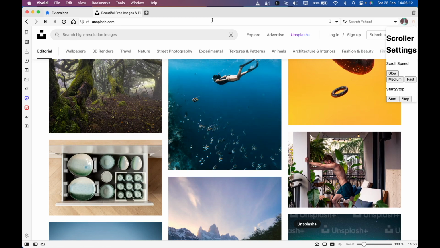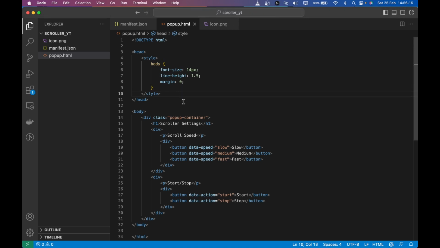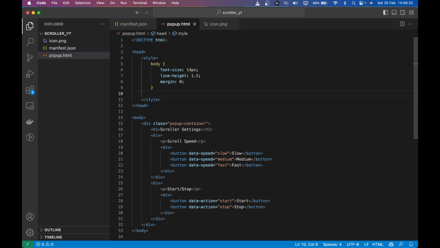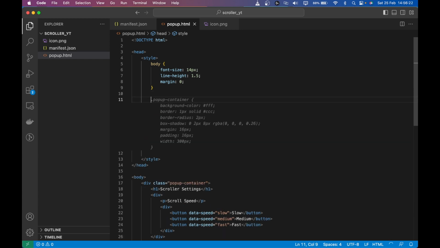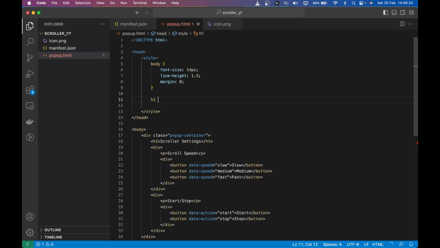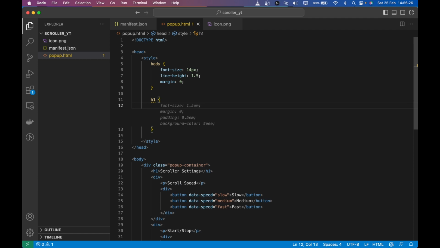And yeah, so let's make it a bit beautiful. So I'll go here and write the CSS for h1, and let's make it a bit bigger, like 1.5 em, and make it bold.